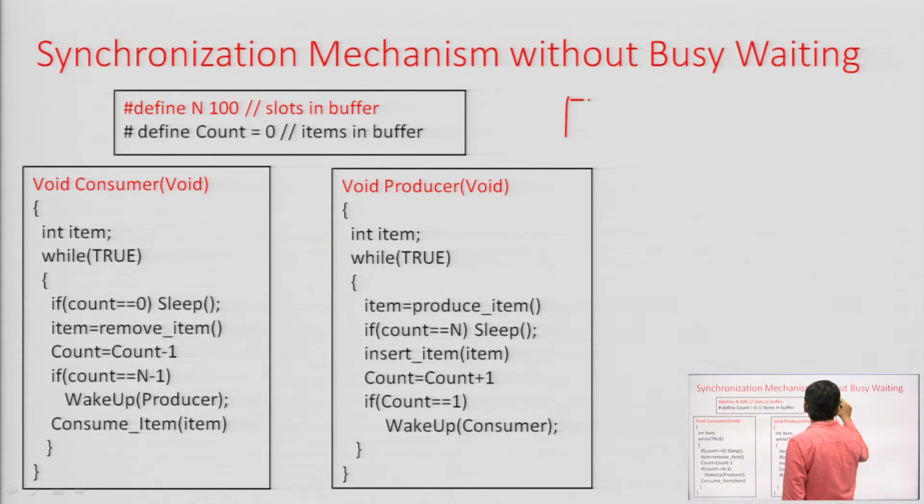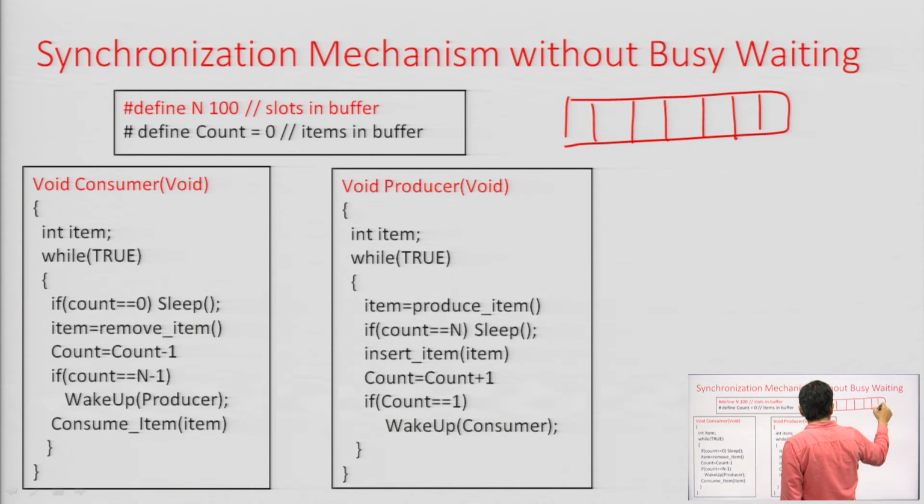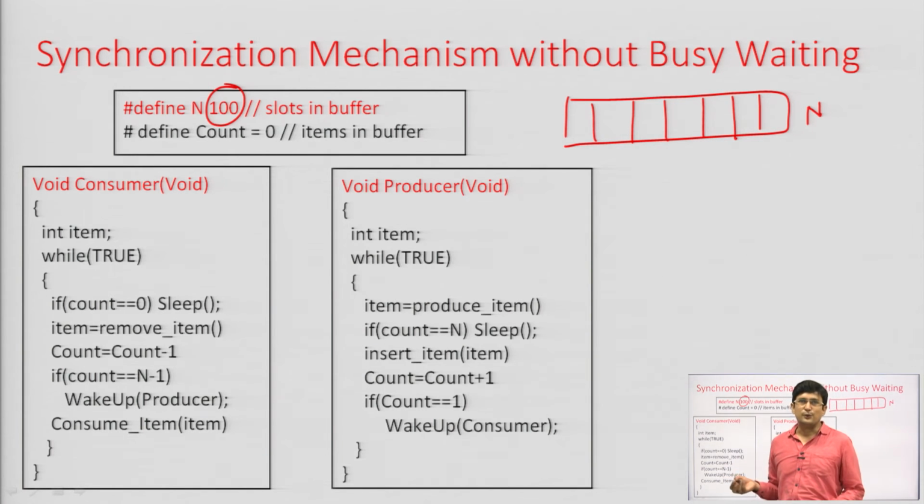The bounded buffer problem means that we have a buffer in which a producer process will produce an item and keep it in this buffer, and the consumer process will take the item from the buffer itself for consuming it. So, let us say there are n slots or 100 slots here in this buffer. So, n is 100, it is just an assumption, it is not like we are taking 100 only for all the solutions. Depending on the requirement you can set the buffer.